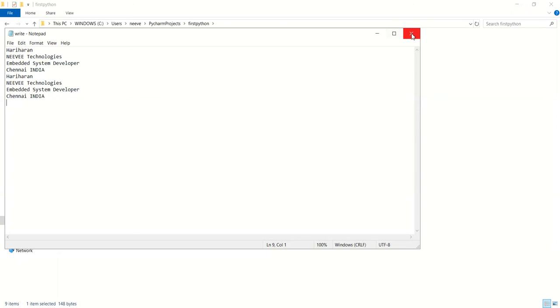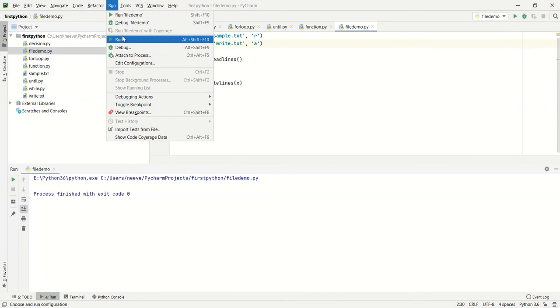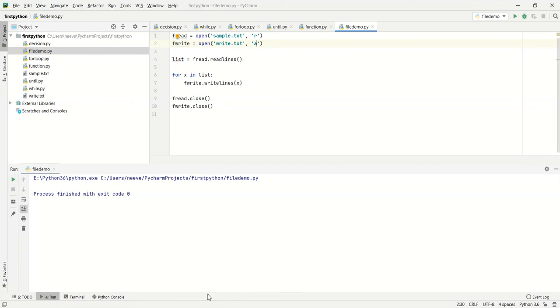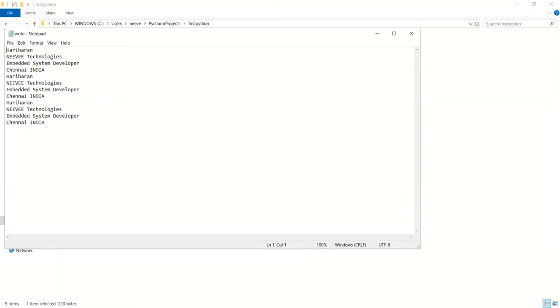For example, suppose we run it again, we will be getting another copy of that. The content will get updated, and we can see that we have another one updated. Appending is adding the content at the end of the file, and in case of write mode, we will be getting the file in the write mode, which will be overwriting the file.